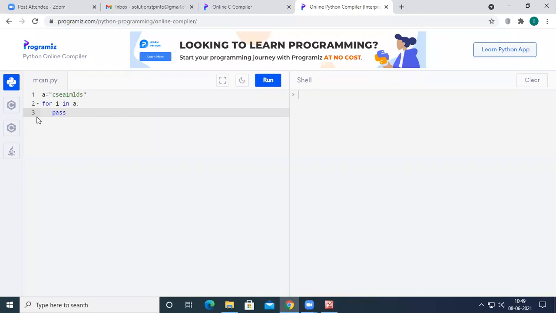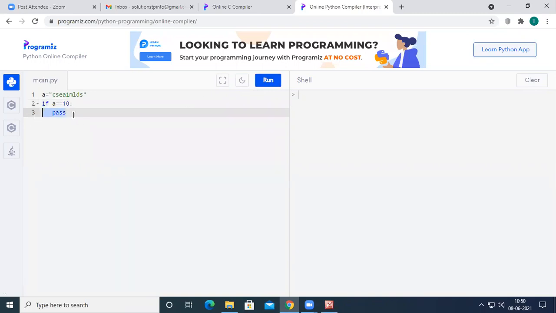So if we want to implement something in future, we can go for pass. Or if we cannot leave anything empty, instead of leaving it empty, you can use the pass statement. By using pass statements, we don't get any errors. For example, if I take an if condition, if a equal to 10, and put pass, nothing will be done.